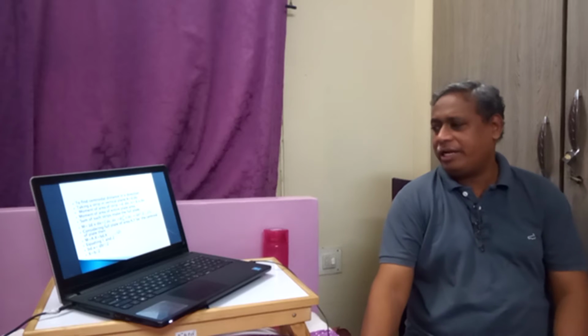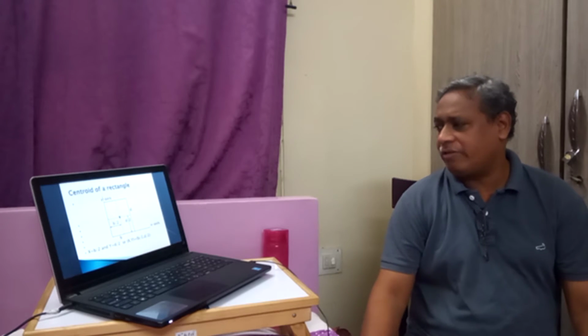Therefore, equating 1 and 2, we get bd into x is equal to db square by 2. Therefore, x will be equal to b by 2. That is, x will be equal to half of the height. So therefore, the center of gravity of a rectangle will be at b by 2 and d by 2.